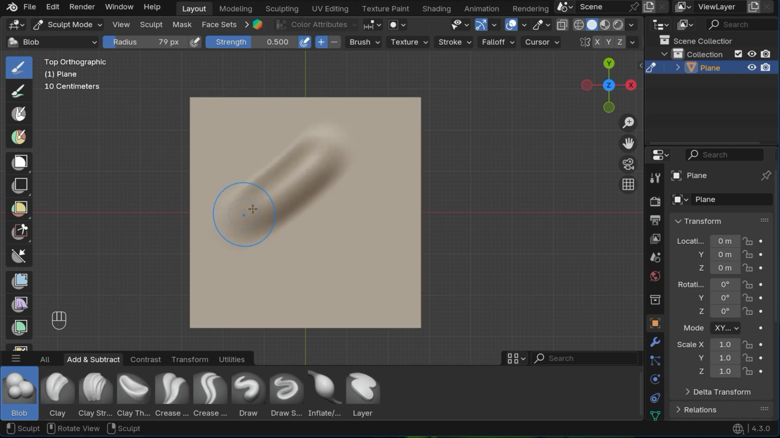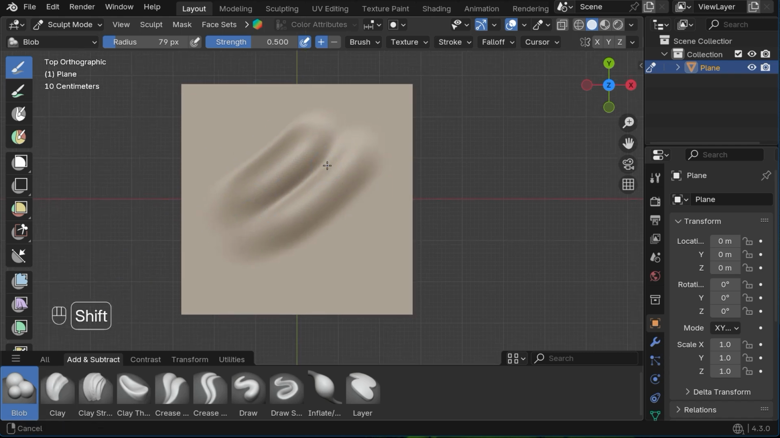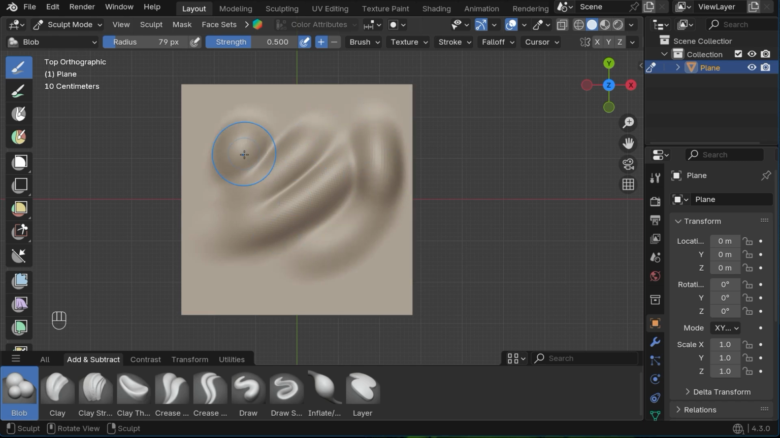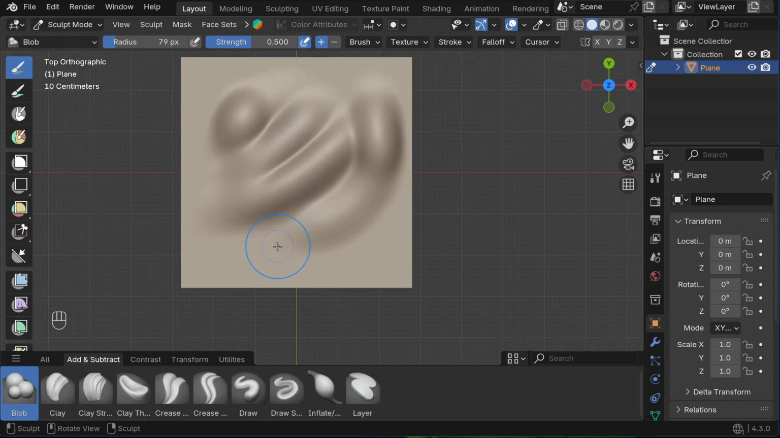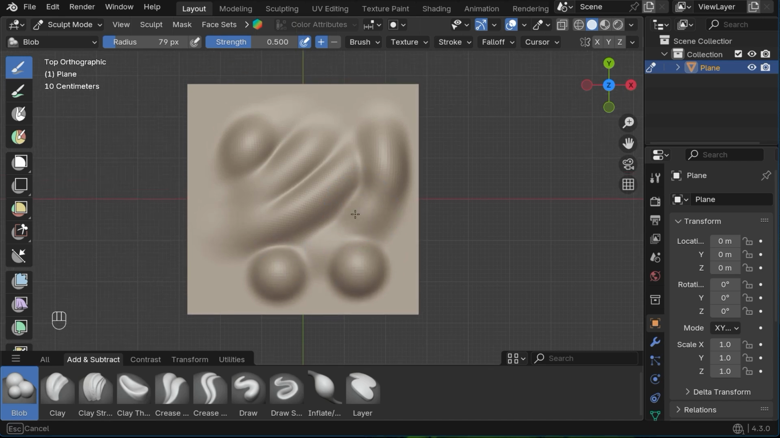This brush deforms the mesh by inflating the areas you stroke. It creates smooth and organic shapes, making it perfect for sculpting soft forms. You can also create rounded protrusions by stroking the same spot multiple times.